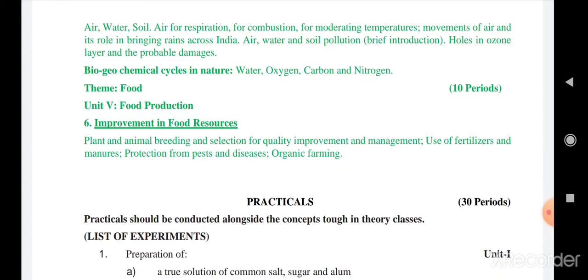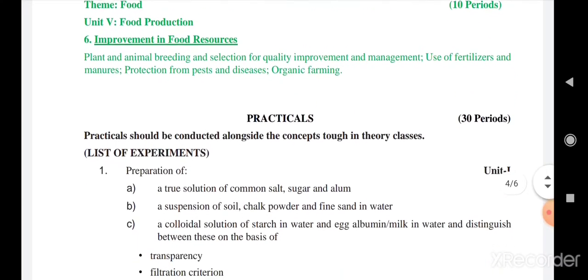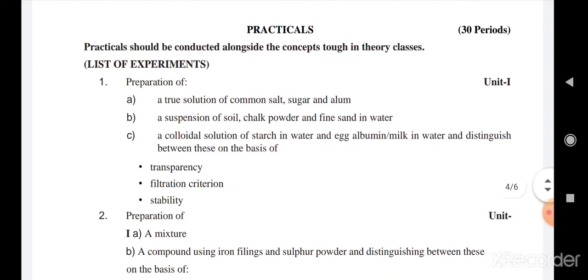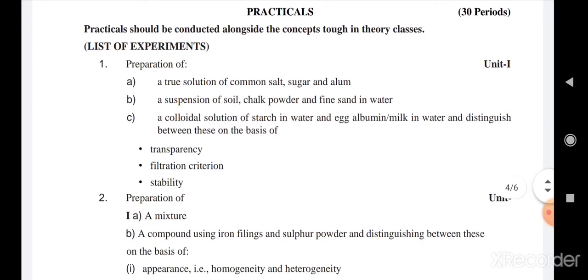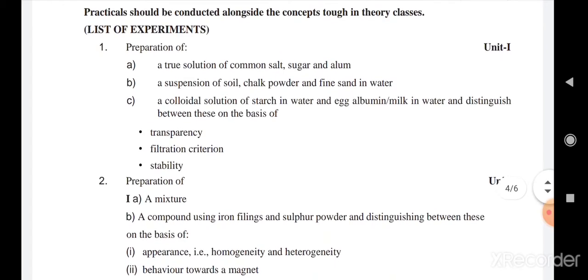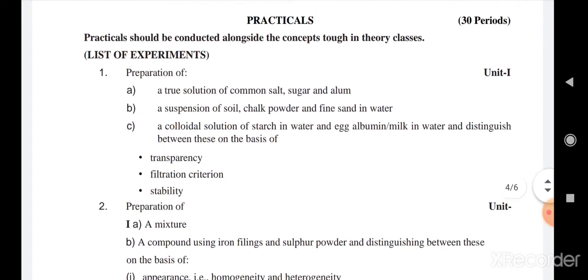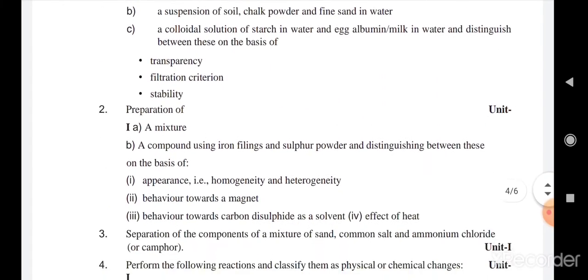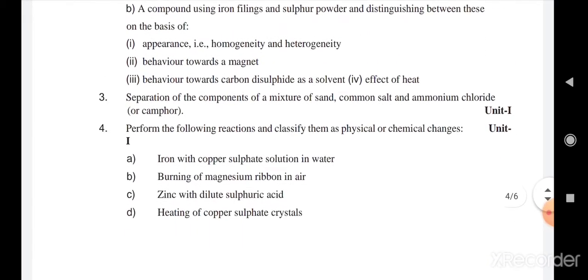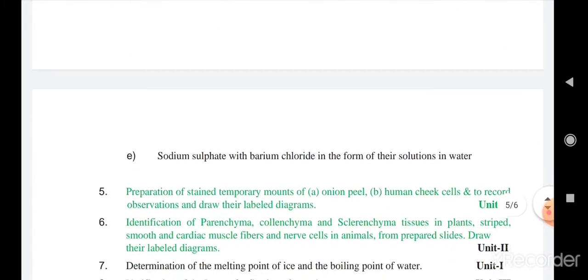Fine. So this is the syllabus of class 9th. Then this year in class 9th you have practicals. So these are the list of practicals you can see. These are some of the practicals here. Practicals of all three sections are included: physics, chemistry and biology, as you can see here. I have highlighted the biology part.